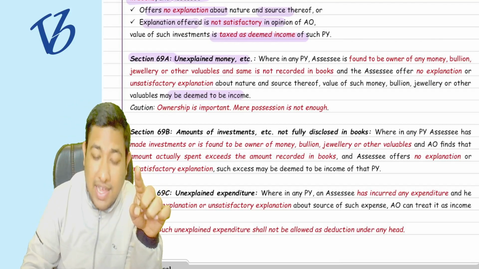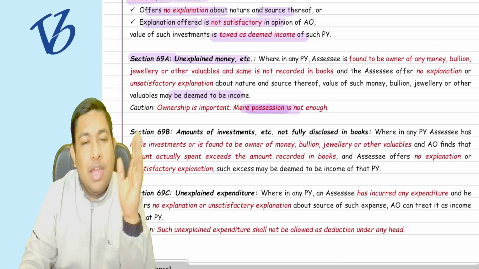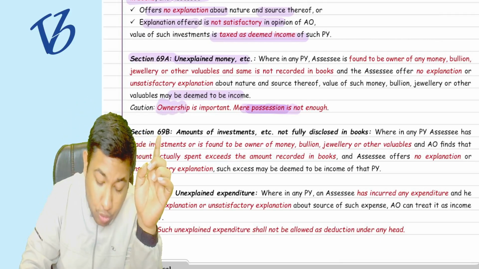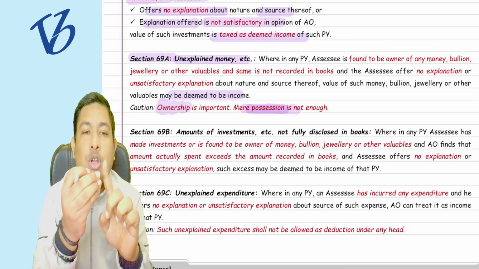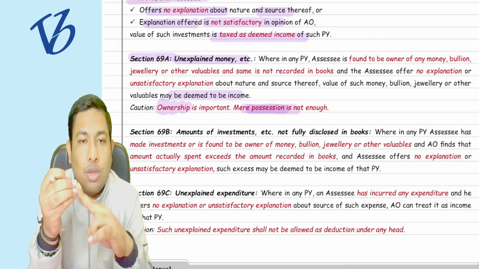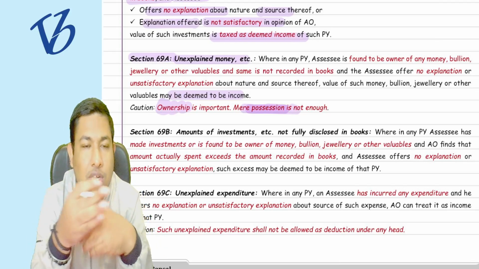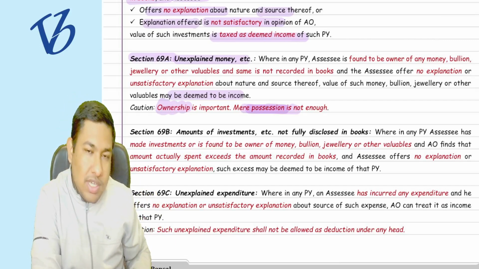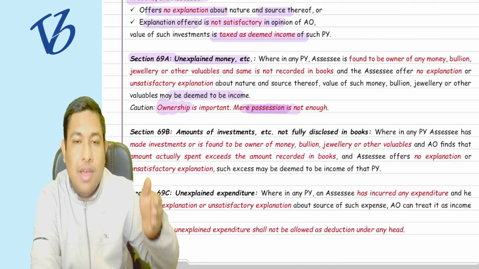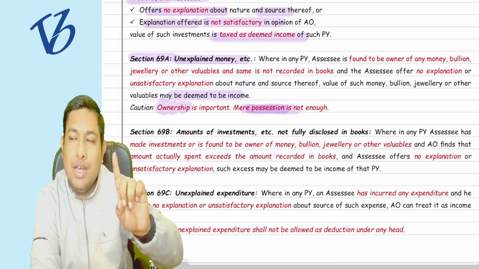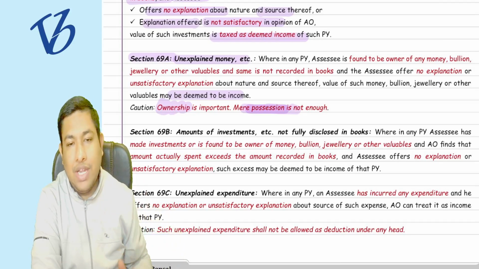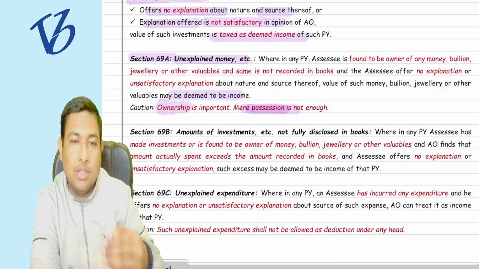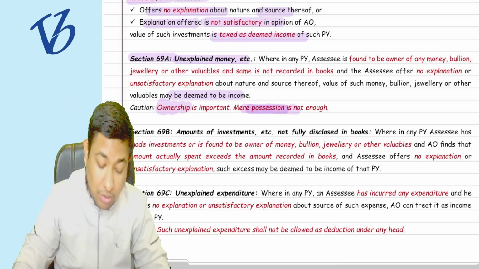But here the catch is that mere possession is not enough. If you are in possession of that particular asset, it is not enough. You have to be the owner of that particular thing. You have to be the owner of the jewelry, you have to be the owner of the money. If you are not the owner, then on the basis that you have possession of those things, they will not be added to your income. To add it to your income, it is an important factor that you must be the owner of that particular item. Mere possession does not say that you are the owner and that it will be deemed your income.